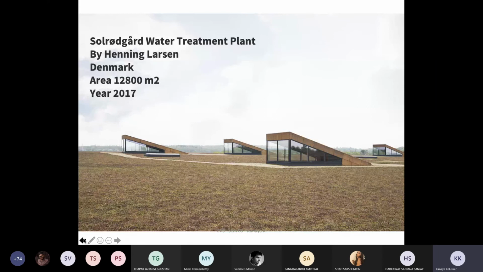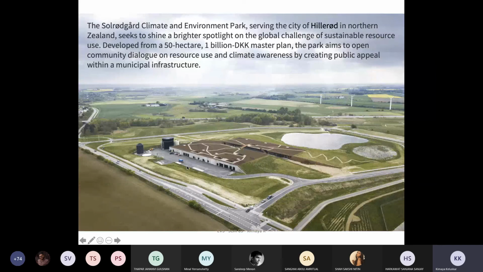The other one is the Solgrid water treatment plant, which has been done in Denmark, and the year of execution is 2017. This is again one of the features. If you see the way these buildings sit within the landscape, it becomes very important. The Solgrid Climate and Environmental Park is serving the city of Hillerød in northern Zealand. It's a 50-acre site with a 1 billion DKK master plan, and the park aims to open community dialogue on resource use and climate awareness.